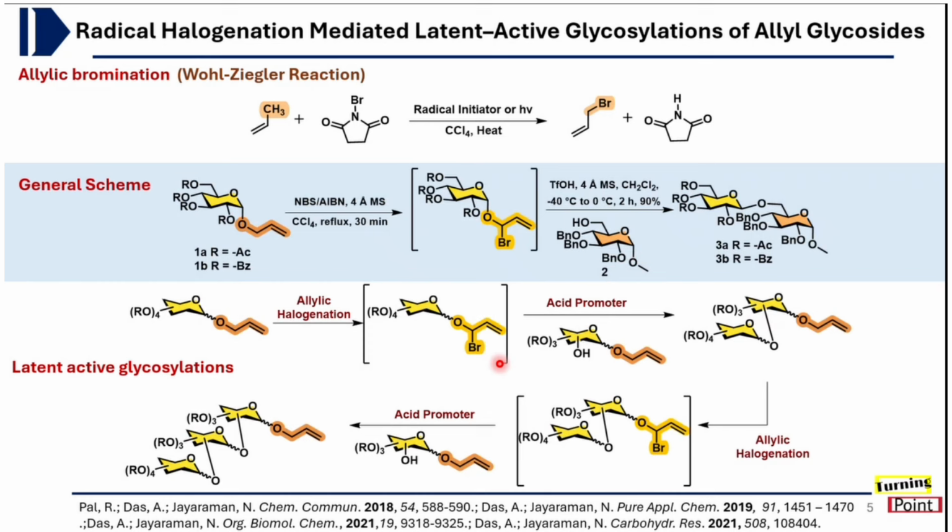So in that protocol, the scene is this: the allyl glycoside will first be treated with the allylic halogenation condition. It will lead to formation of this mixed haloester intermediate, and then in the presence of acid promoter and an acceptor containing a latent allyl group, it will be coupled, leading to the formation of a disaccharide. Then again this allyl moiety can be transformed to the mixed haloester intermediate, and after coupling with another acceptor containing a latent allyl group, it leads to the formation of a trisaccharide, and so on. It can go on. So that is the advantage of this method.